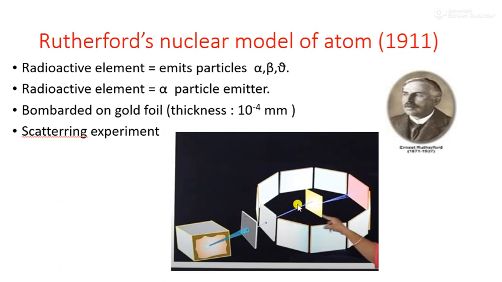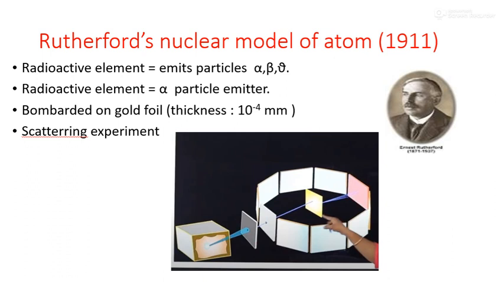To see how much radiation is going on. According to Thomson, everywhere mass is there and positively charged particles are there, so he expected that all the rays would come back as if hitting an obstacle.